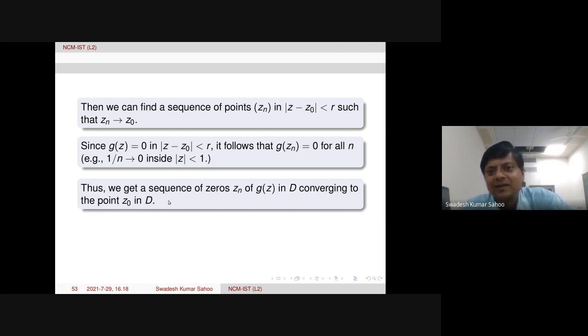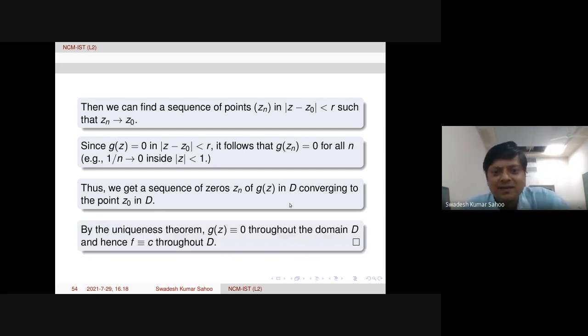So we can apply the uniqueness theorem for the disk here. But of course, here D is an arbitrary domain, so we can apply the uniqueness theorem for a domain. Then G has to be identically equal to 0 throughout the domain D, which is equivalent to f being constant throughout the domain D. So this completes the proof of the maximum modulus principle, or the first form of the maximum modulus theorem.